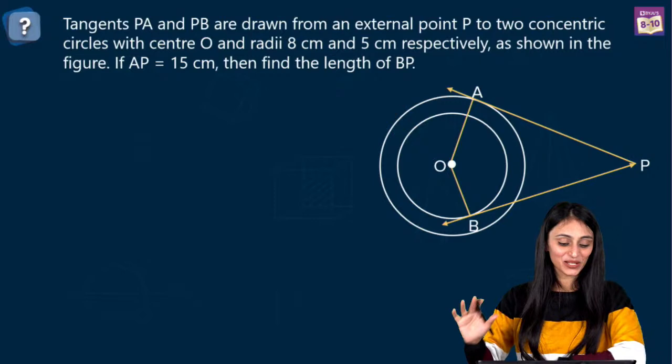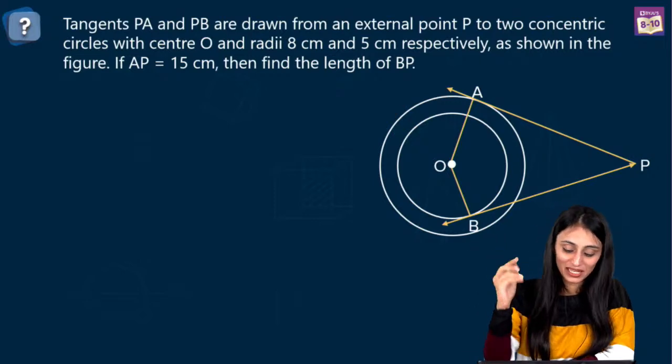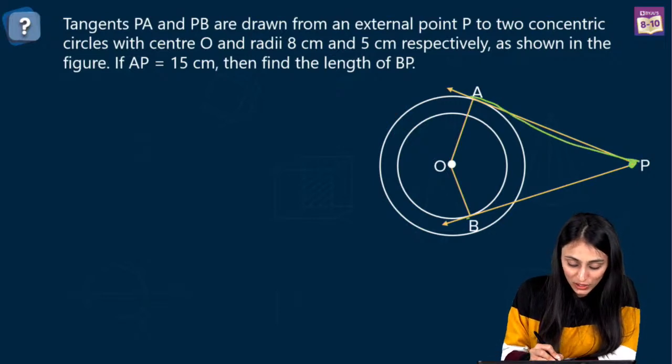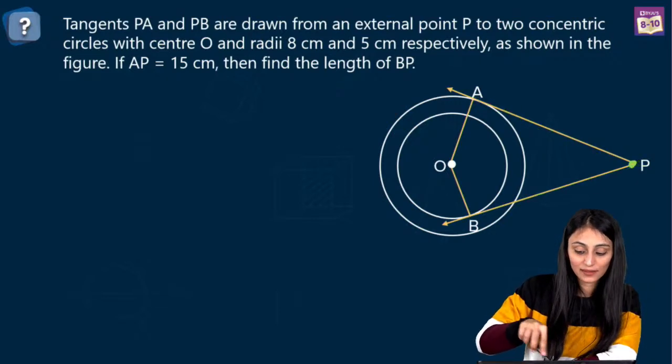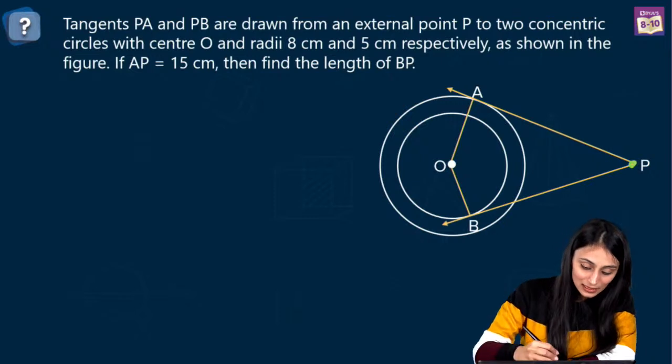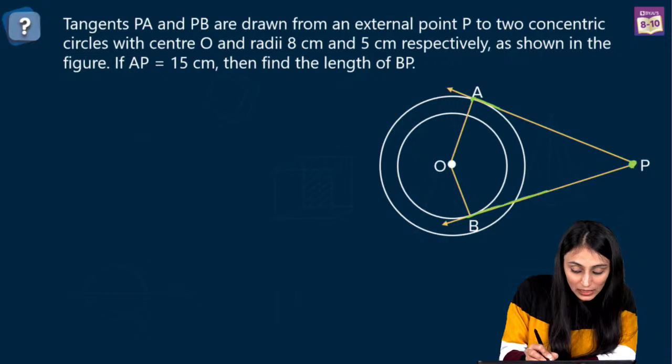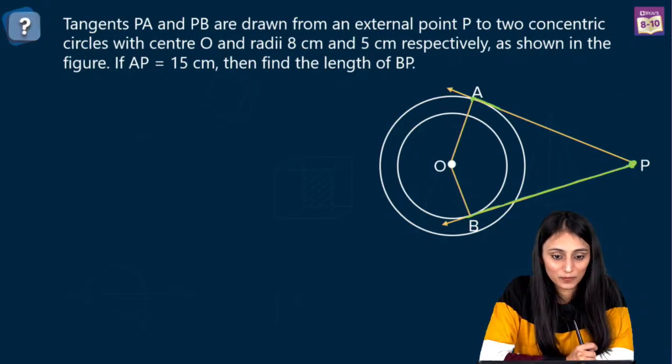Okay, let's take a look at this question. So here we have got two tangents, right? PA and PB. This is the external point. External point se we have drawn these two tangents over here, PA and PB. But look carefully at this figure. This line segment is drawn to the outer circle, right? This one is drawn to the inner circle. Yes?